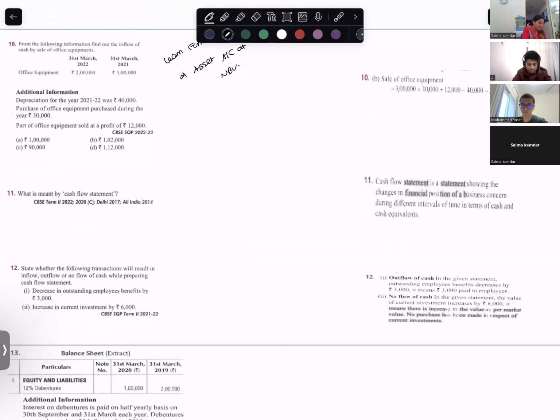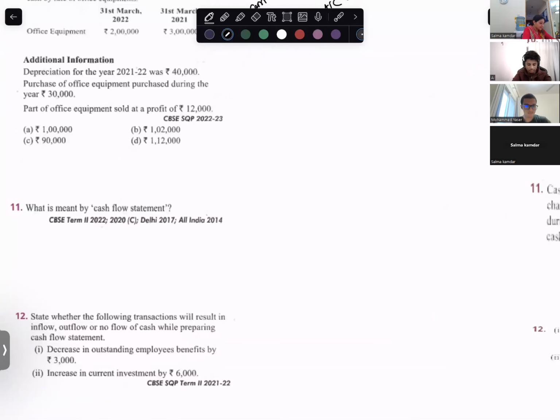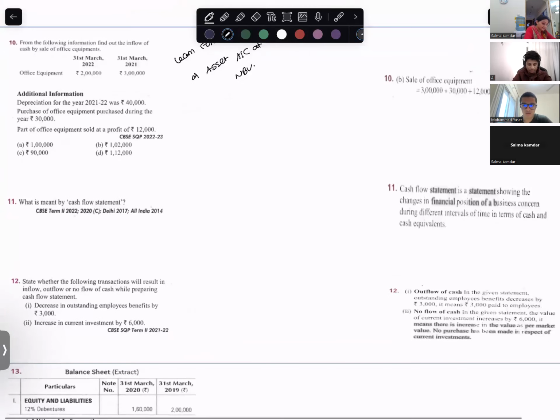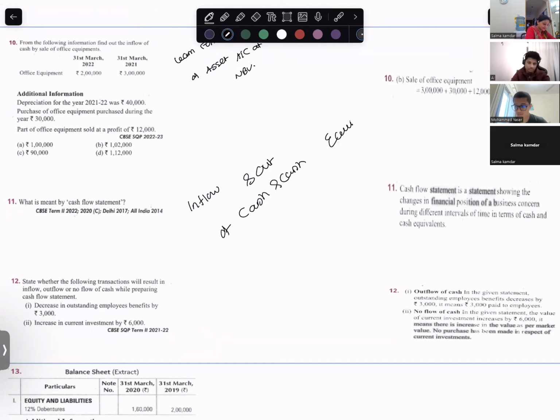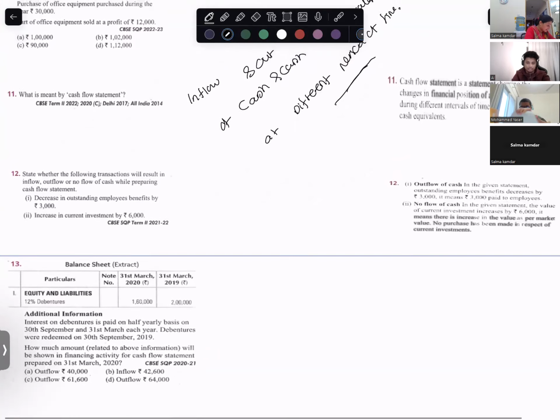What is meant by a cash flow statement? A cash flow statement is a statement that shows the inflow and outflow of cash and cash equivalents at different periods of time. I hope you know this.